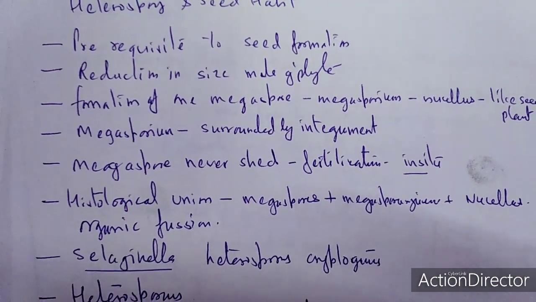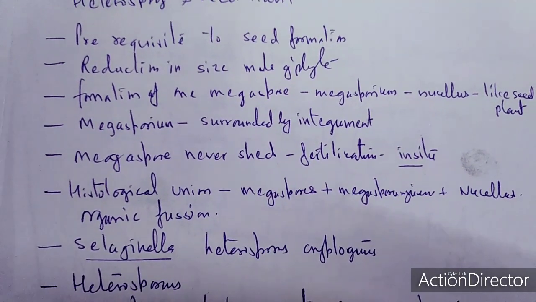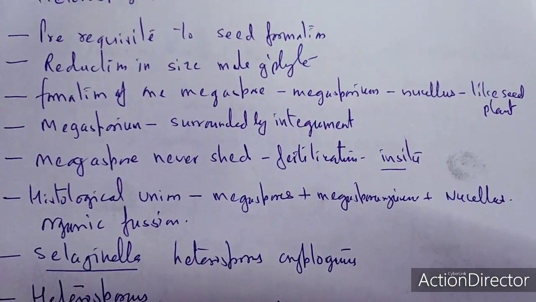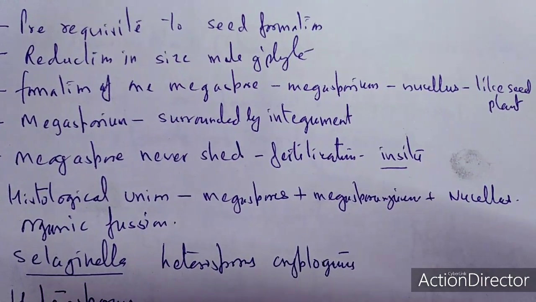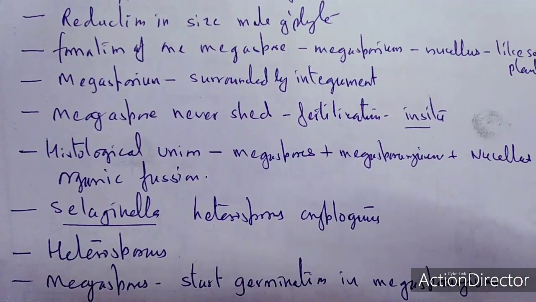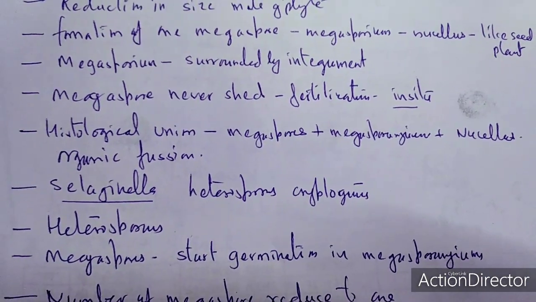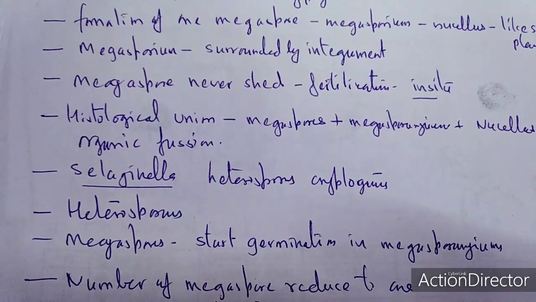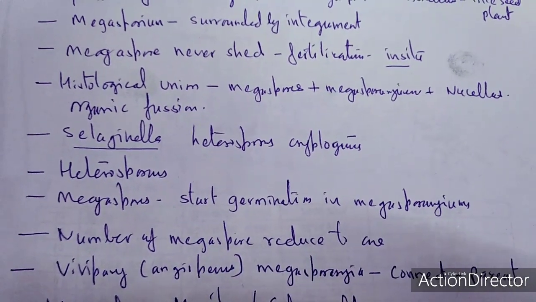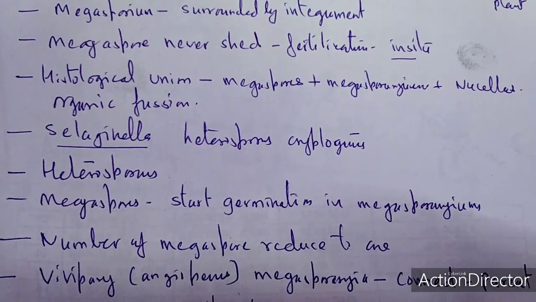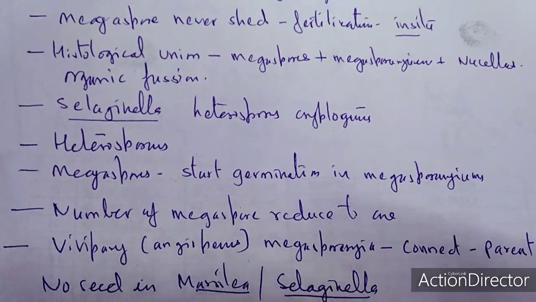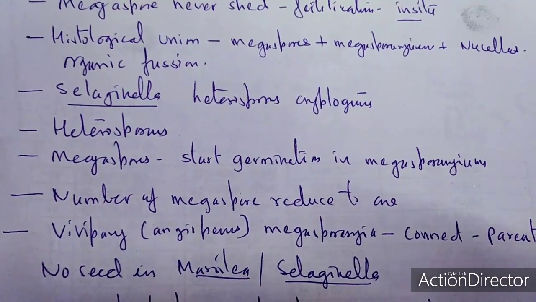So there is reduction in the size of the male gamete, so they are smaller in size. One megaspore is formed in the megasporangium along with the nucellus, and like the seed plants, the megasporangium is surrounded by the integument. The megaspore is never shed after fertilization, and this is in situ. The position of the megaspore is an in situ one, and it never sheds after fertilization. So histologically, the union has taken place between the megaspore as well as the microspore plus nucellus in connection with the organic fusion. So the organic fusion has taken place.